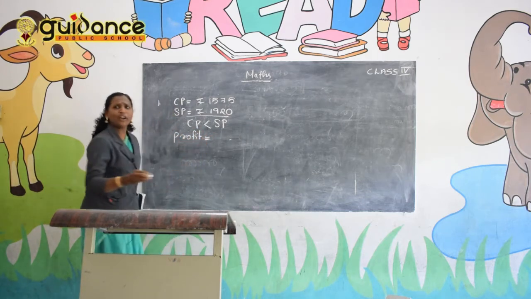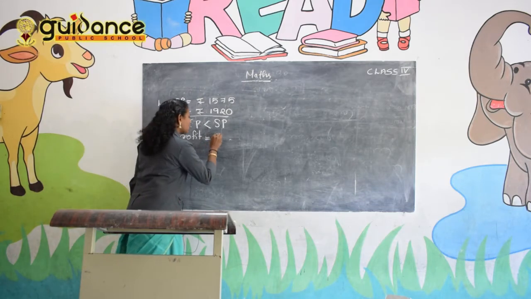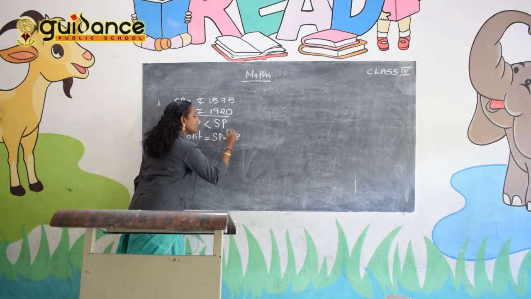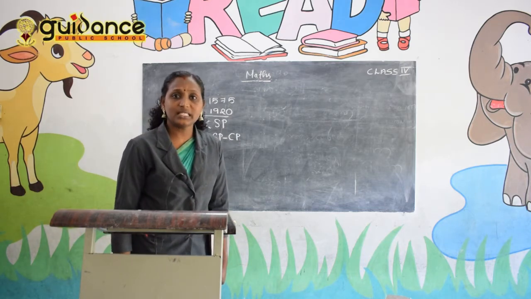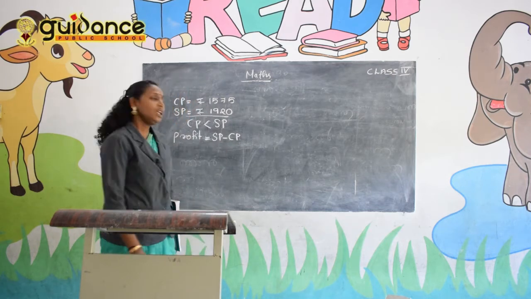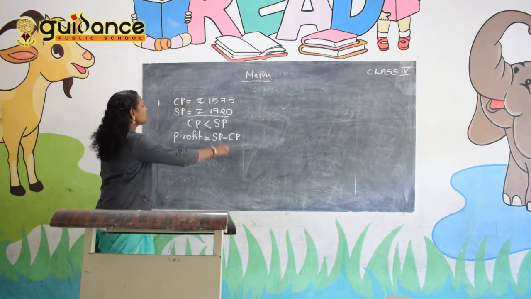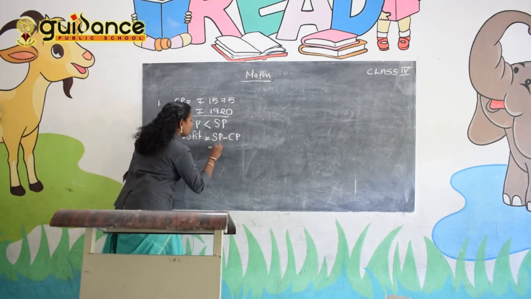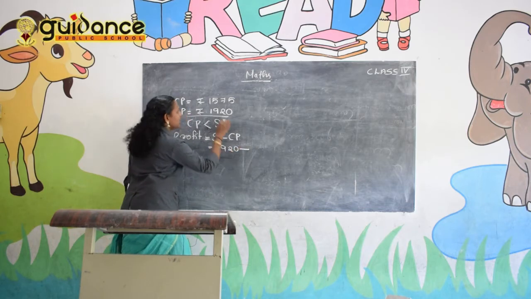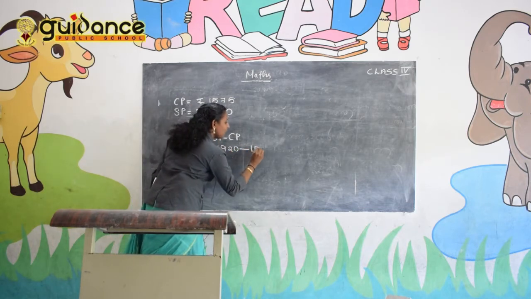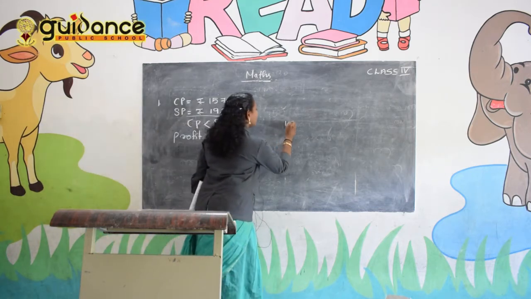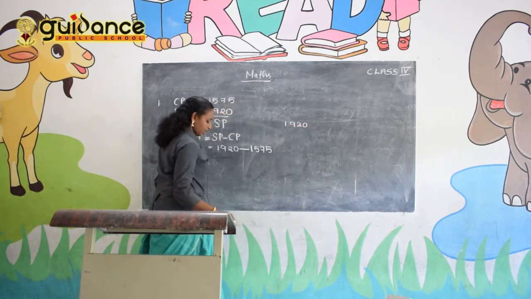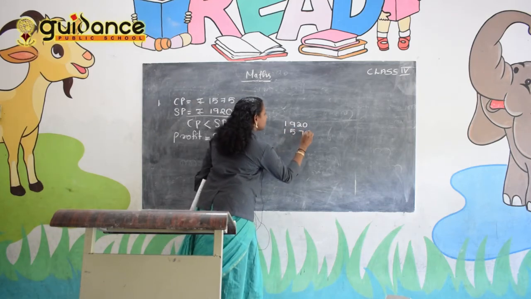Okay, so how will you find out the profit? Profit is equal to SP minus CP, or selling price minus cost price. It is a profit. SP minus CP. So what is the value of SP? SP is 1920 minus CP 1575. So subtract 1920 minus 1575.